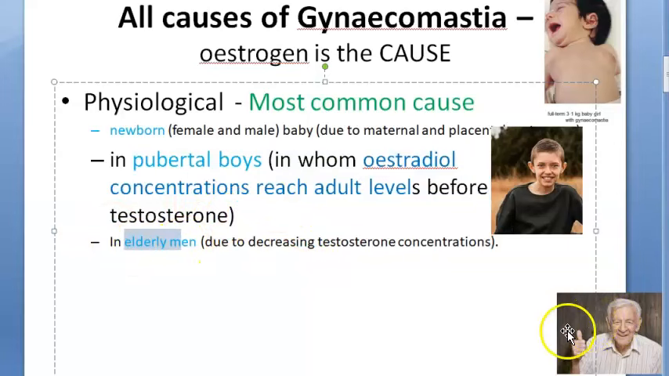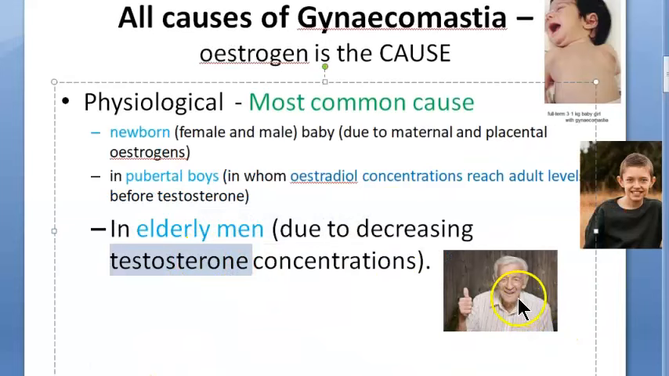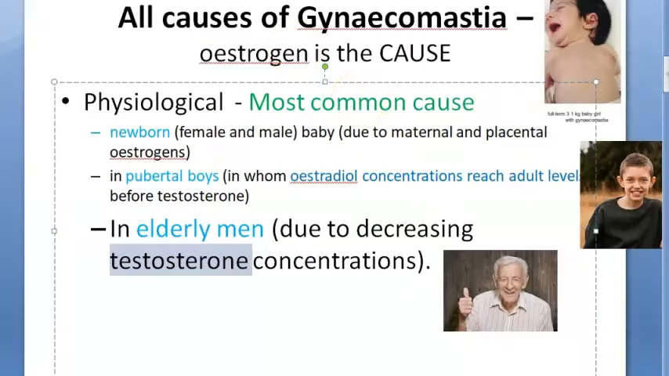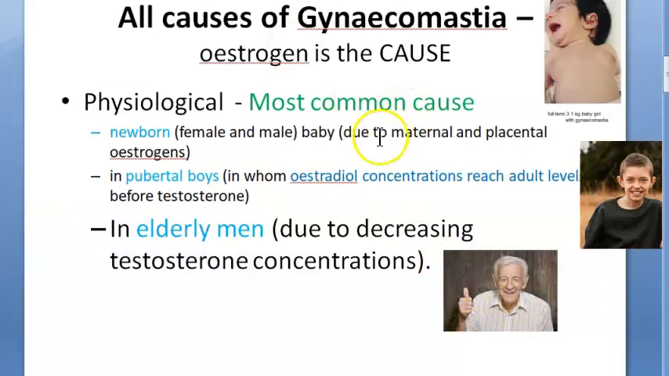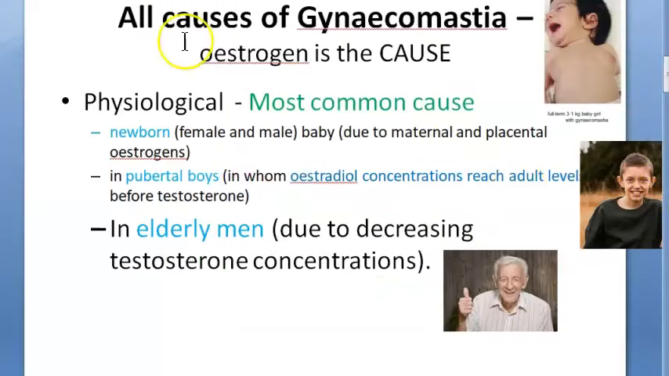Now coming to elderly men. What happens in elderly men? There is a decreasing level of testosterone. So obviously the estrogens will show their effect, correct? So are you understanding that this is something that you will reassure the patient is normal, and this is physiological, it will happen. You have to reassure, and the patient has to accept. You have to reassure and make the patient accept that there is nothing wrong with them.